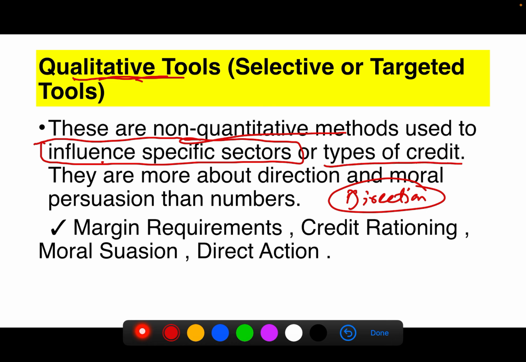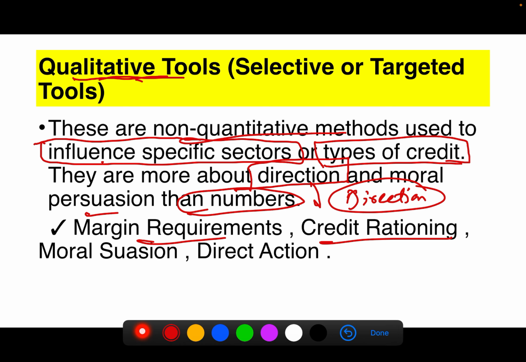Or which type of credit that particular sector should get. They are more about the direction and moral persuasion than numbers. The tools used in this qualitative method are margin requirements, credit rationing, moral suasion, and direct action.